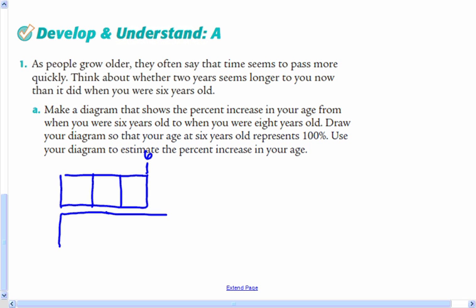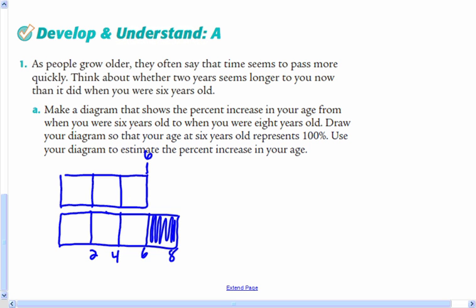And I'm going to make my 8-year-old bar go that much more than my 6-year-old bar. So here we have age 2, age 4, age 6, age 8. Now this shaded part right here represents the increase from the age of 6 to the age of 8.